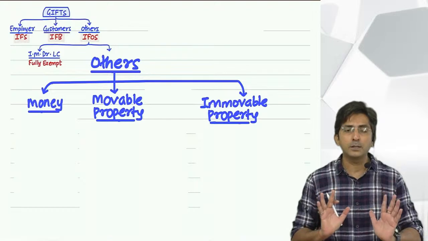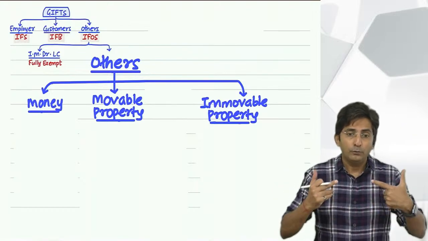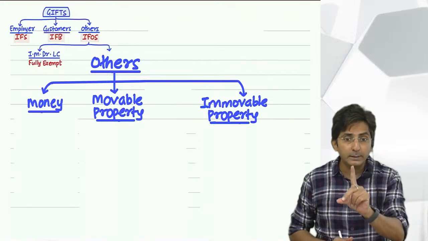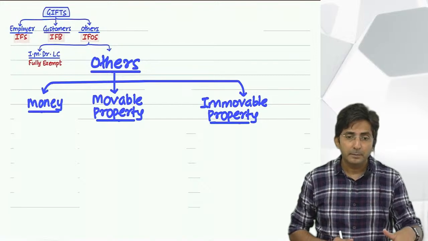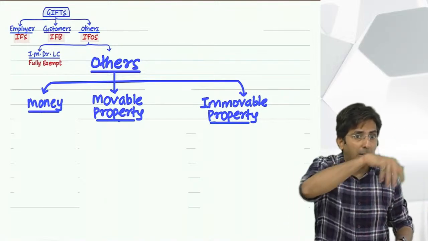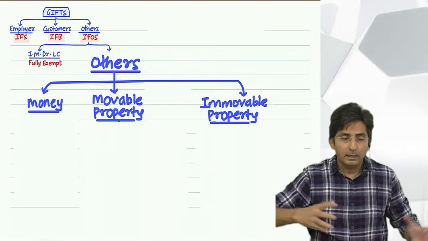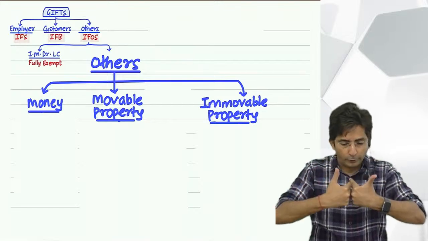For money gift, what is the rule? If I get gift in money and if it is up to 50,000, and see this 50,000 is not per day, per month, but per annum, per year, throughout the year, even if 10 people have given me the gift, I have to aggregate all. Total how much I got during the year.